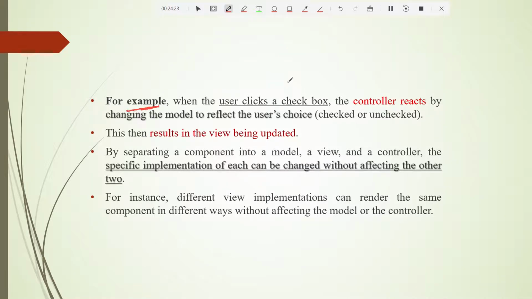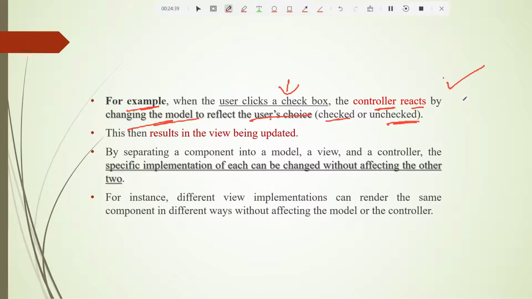So when a user clicks a checkbox, the controller reacts by changing the model to reflect the user's choice, checked or unchecked. Now who will change the tick, whether the tick should come in the box or not?